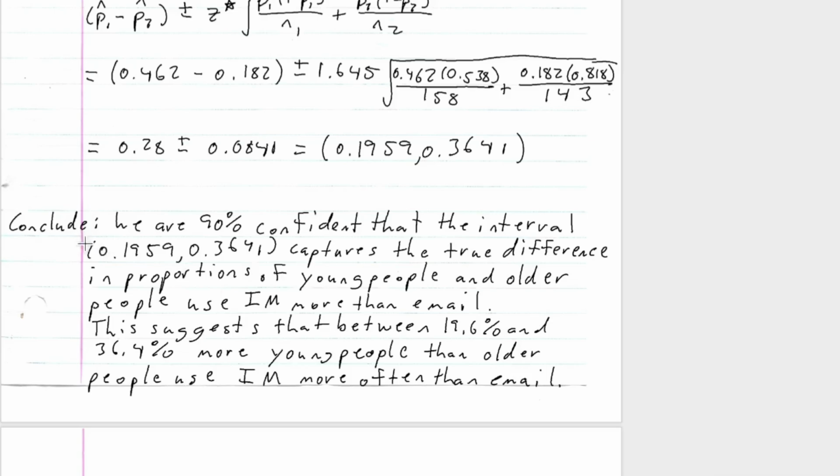We can conclude we are 90% confident that this interval captures the true difference in proportions of young people and older people who use IM more than email. This suggests that between 19.6% and 36.4% more young people than older people use IM more often than email.